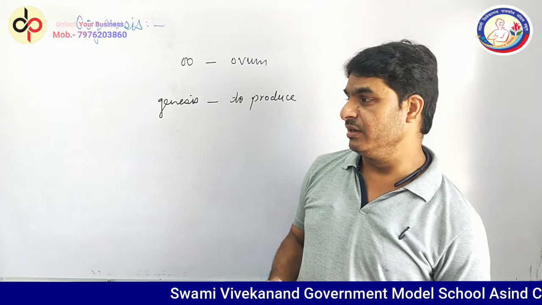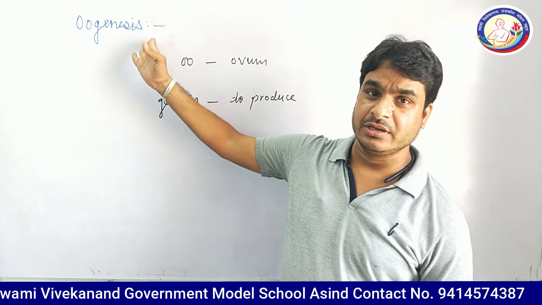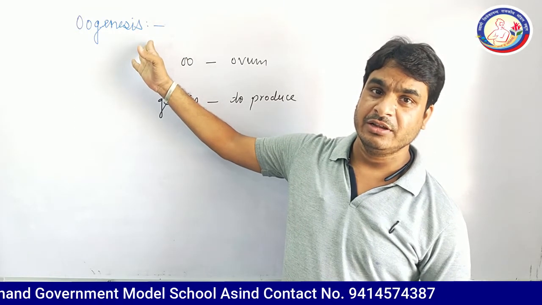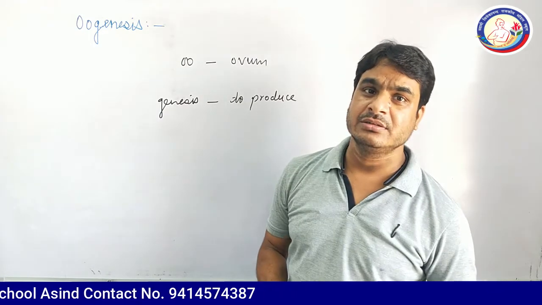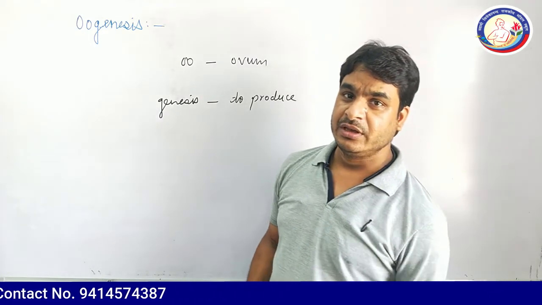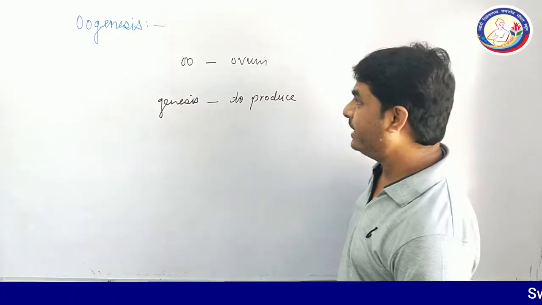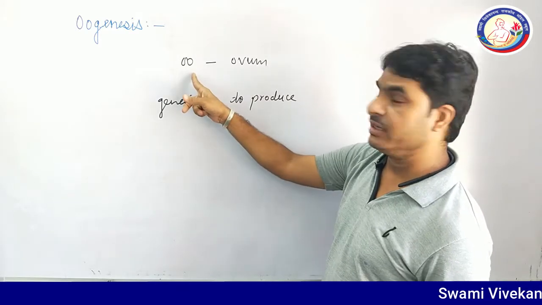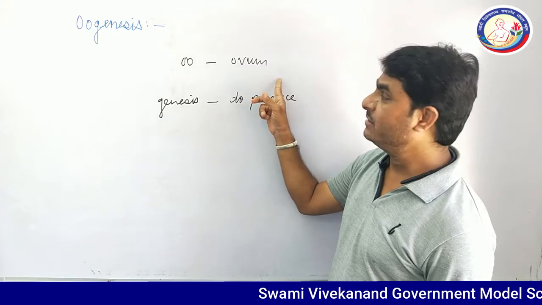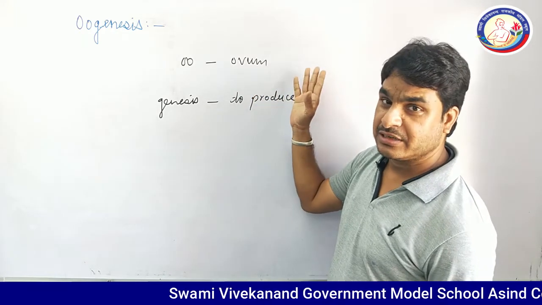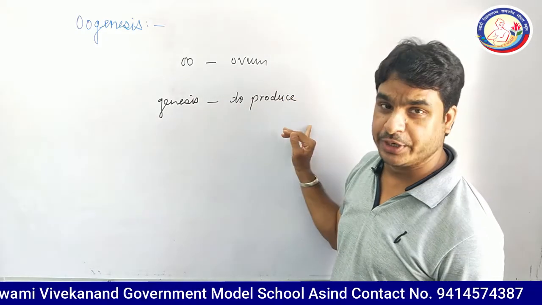Today we will start oogenesis. This is the procedure carried out in female, and the place of oogenesis is the ovary. As the term oogenesis suggests, it is subdivided into two parts. The first is oo. Oo means ovum, or in other words, egg. Although egg is comparatively different from ovum, genesis means to produce.